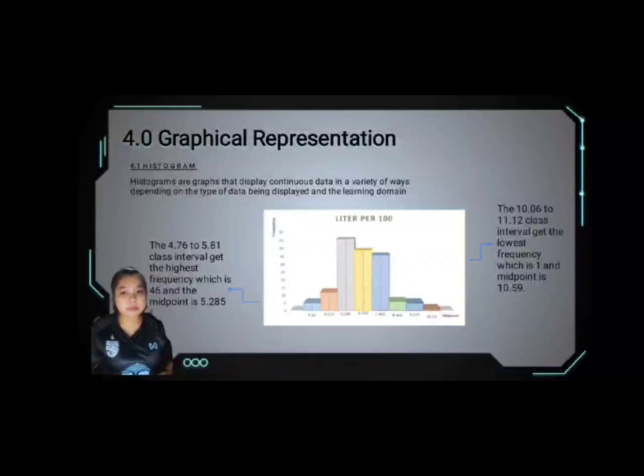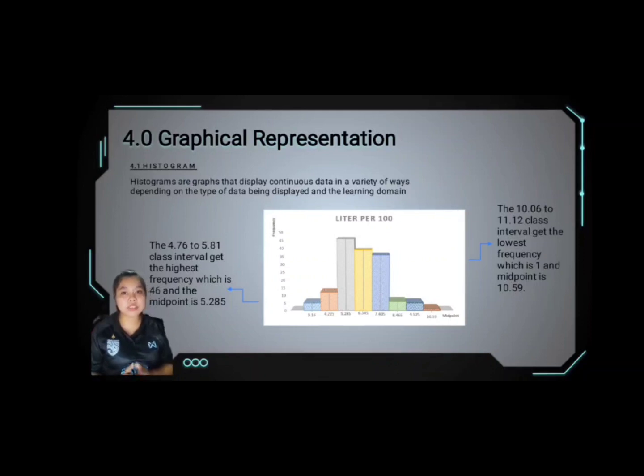Now move to the next part. For the next part, I'm going to present about the graphical representations. To interpret the recorded numerical data, we will use graphical representations to present the data set. There are three different ways that we will use to visually illustrate the data, ideas and information and the concepts in this assignment. There are three diagrams that we will use in this assignment: histogram, ogive, and pie chart.